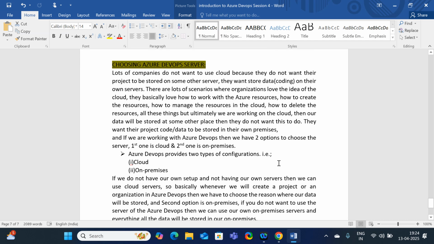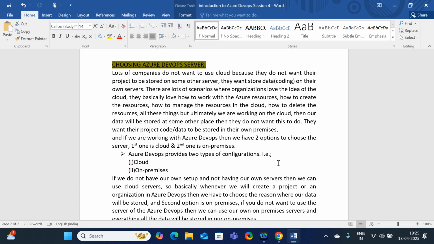Okay, this is all about DevOps and especially about Azure DevOps. If you are going to implement the DevOps practices in Azure, that will be called Azure DevOps. Suppose if you are going to implement the DevOps practices in AWS, that will be called AWS DevOps. If you are going to practice DevOps in the GCP environment, that will be called Google DevOps. Whatever the environment is, we are going to automate each and every process.